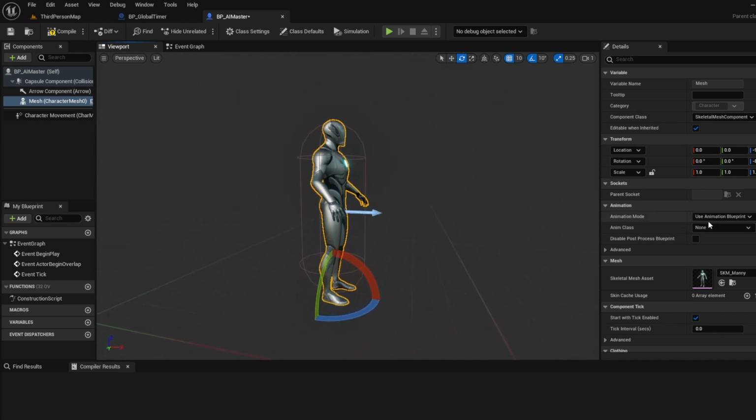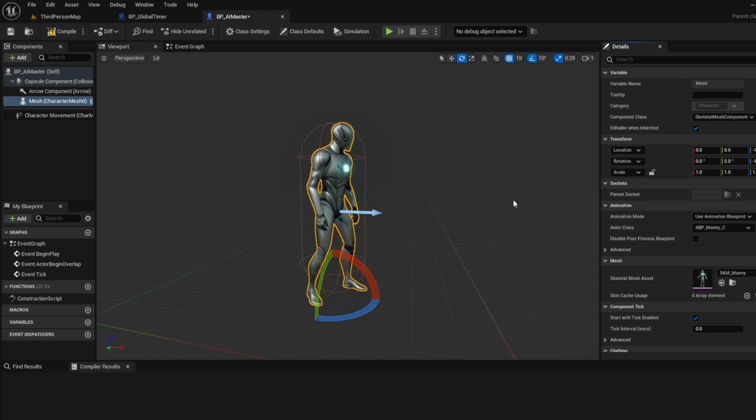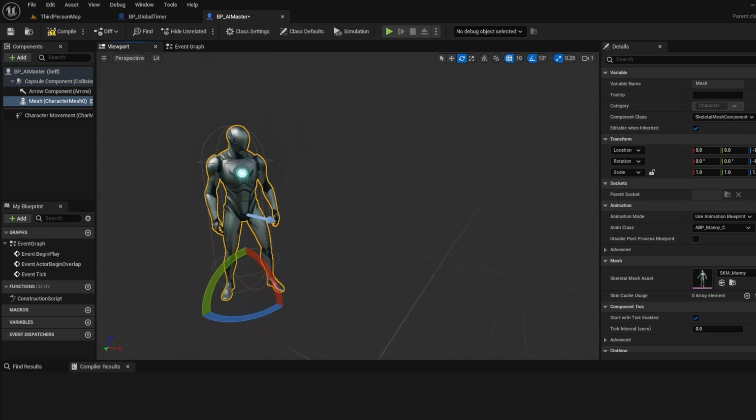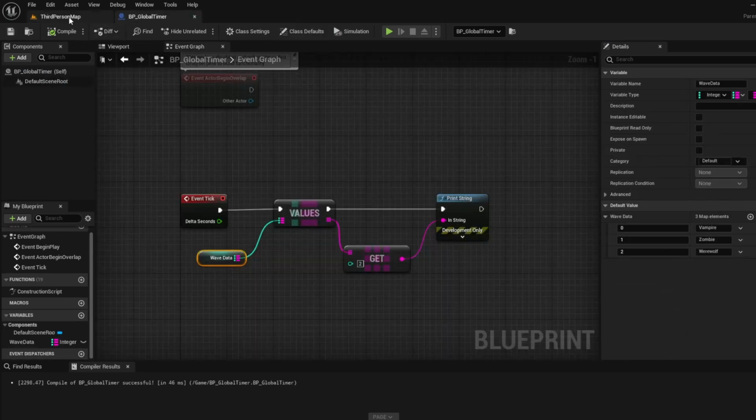And then over here for animation mode, we need to make sure that we're setting this. And we're just going to choose this one right here, ABP Manny. It just comes with this version, this package for Unreal. It just comes with this project. And select that. You can see he's all ready to go. And we're just going to save it. We don't need to really do anything else from there, at least right now. So I've got that, and I've just closed him down.